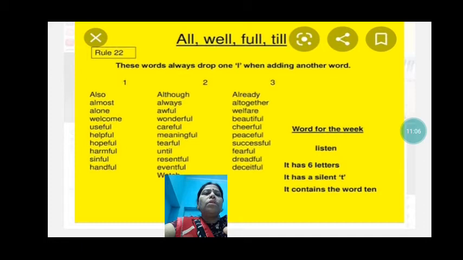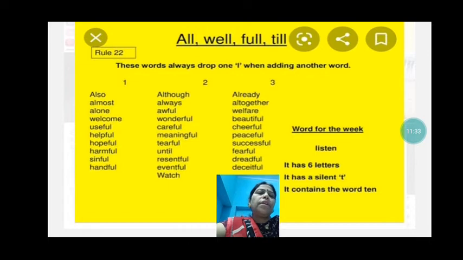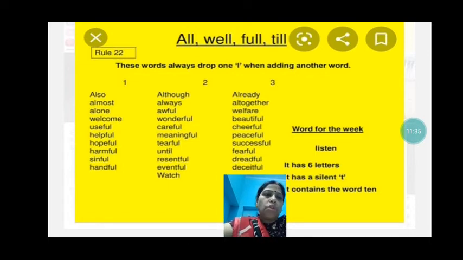In wonderful, awful, what have we done? We have removed one L. So double L we don't write, we write one L. Harmful: HARM. You know the full spelling is FULL, but we have not written FULL here. What we have written is HARMFUL. Here just see, deceit, deceitful, dreadful, everywhere. Now in watch, watchful: if you write watch, what will you add? You will add ful.